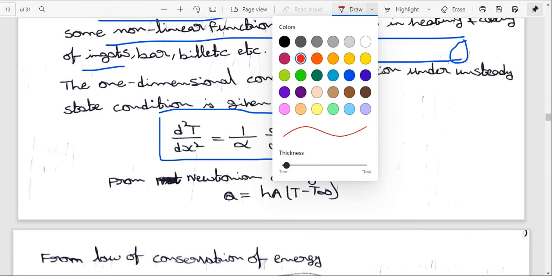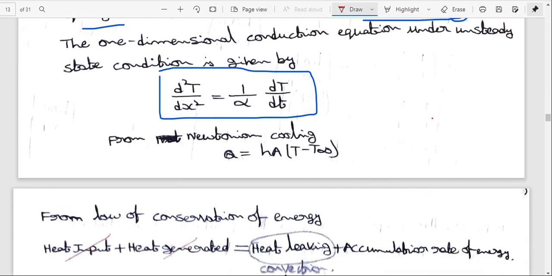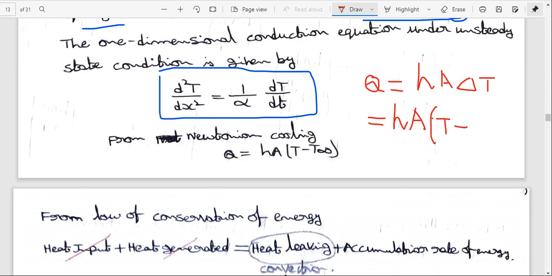From Newton's law of cooling, what is Newton's law of cooling? Q equal to hA delta T, where delta T is the temperature difference, T minus T infinity.